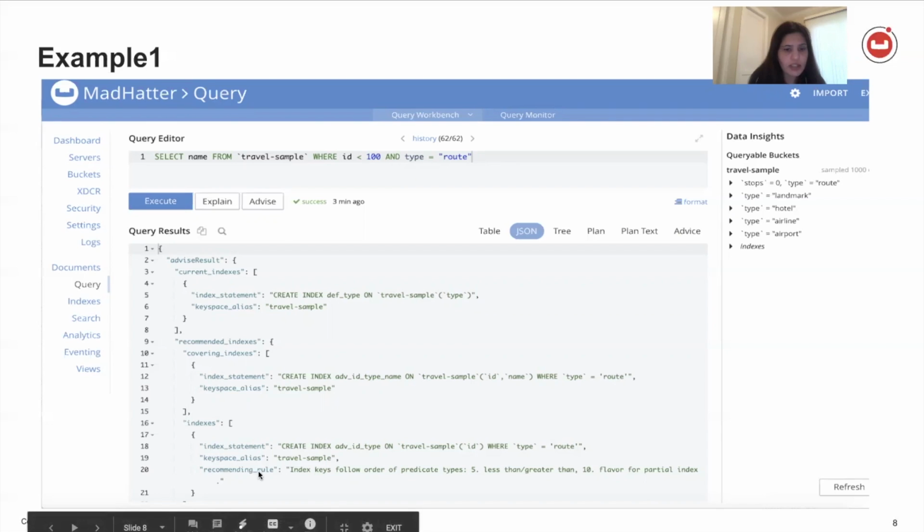And we also have the rule, which is showing that the rules from slide number 3, the same rules are being followed here. So we are taking the predicate type and then less than, greater than, and also flavor for partial index, right? We also mentioned the key space alias here. This is useful especially for join queries, and we'll see that further as we move on.